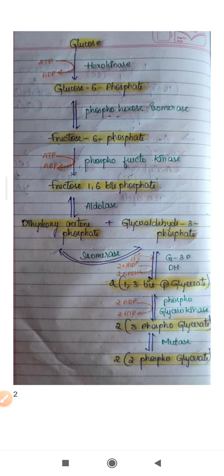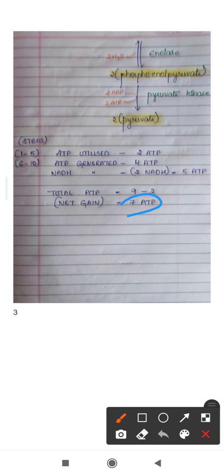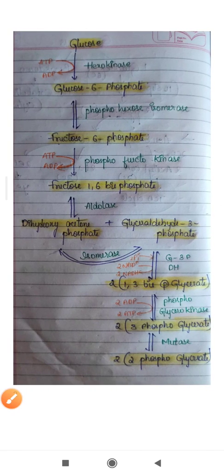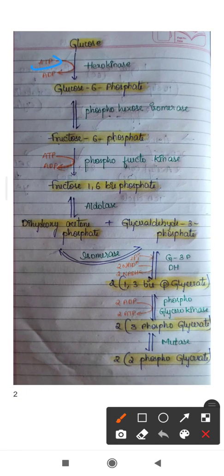So total ATP produced in glycolysis is counted, and for 1 glucose molecule we see a net gain of 7 ATP. In the first 5 steps, ATP utilized is 2 ATP. Here 1 ATP is utilized and a second ATP. So 2 ATPs are utilized in steps 1 to 5. In the total glycolysis process, 2 ATP is utilized.